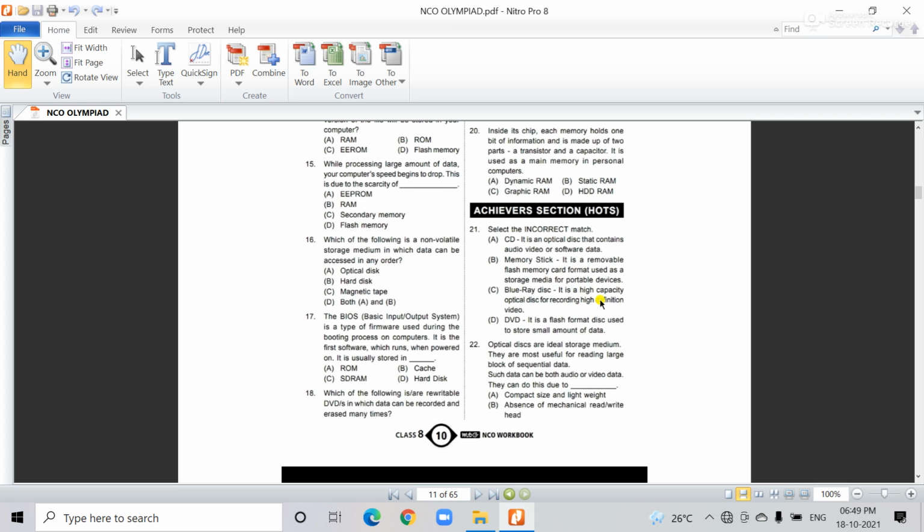It is a high capacity optical disc for recording high definition video. And the last one is the DVD. It is a flash format disc used to store a small amount of data.